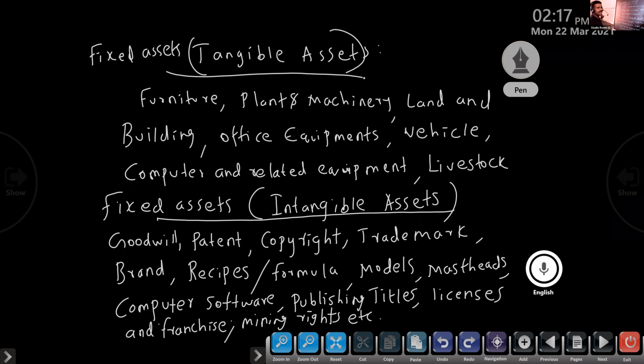Next, the third one, capital work in progress. Under that, no item. If there is any capital work in progress, the subhead is fixed assets and the major head is non-current assets. Capital work in progress means construction under progress, such as a building. Only work in progress that is inventory, we will study later.